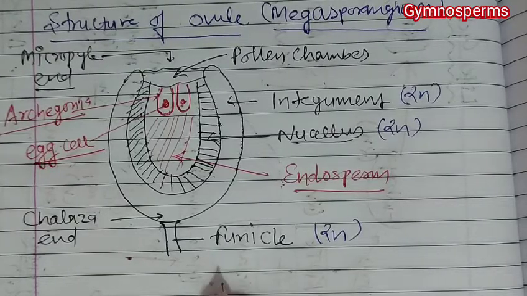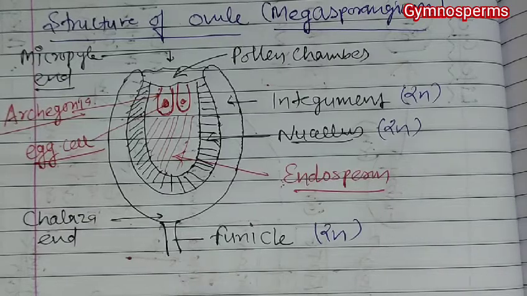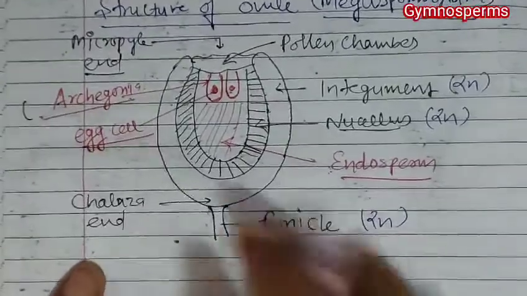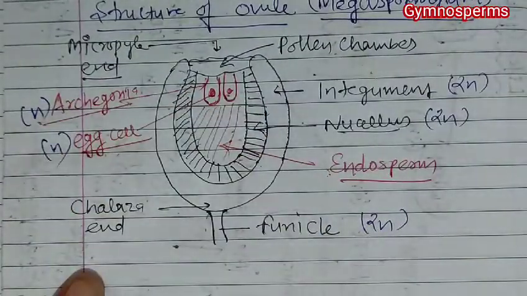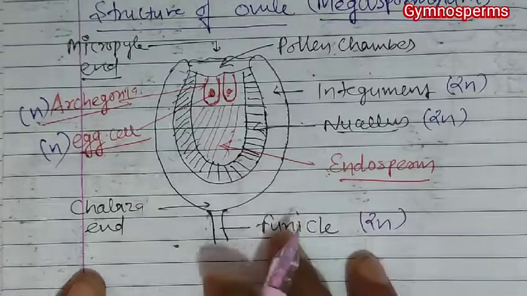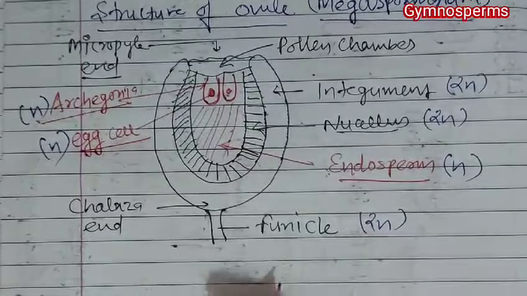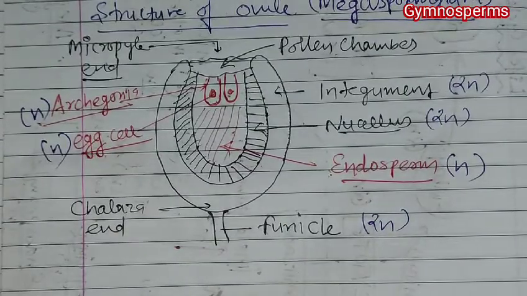But the archegonium and egg cell are produced from the megaspore, meaning the archegonium is haploid and the egg cell is also haploid. With the archegonium and egg cell we can find an endosperm, and that endosperm is also haploid. Okay, so remember the archegonium, endosperm and egg cell are haploid because they are developed from the megaspore.